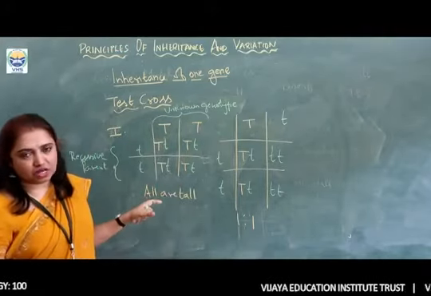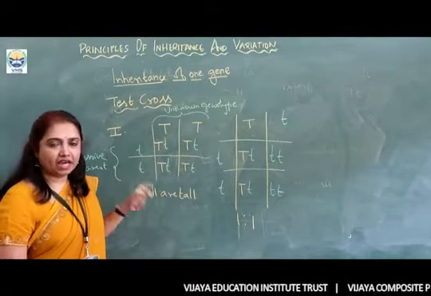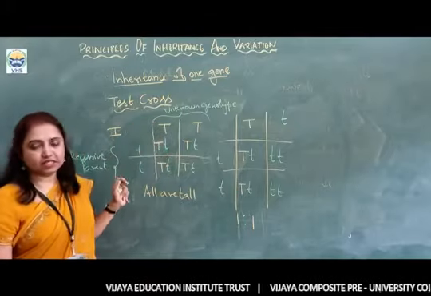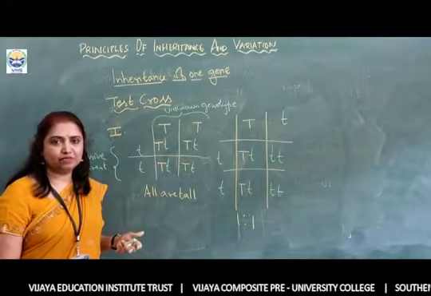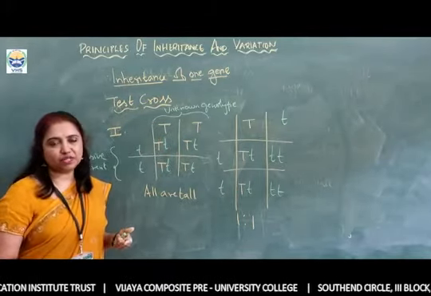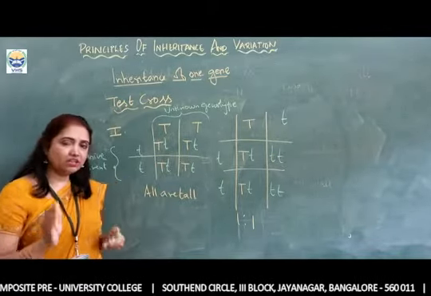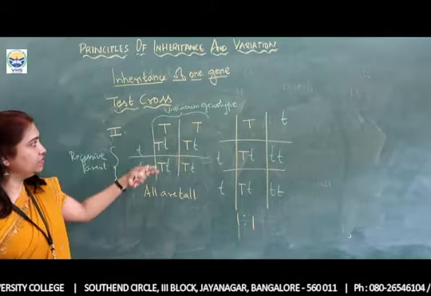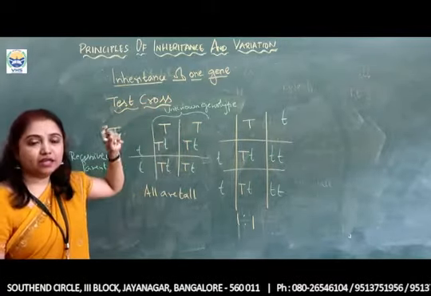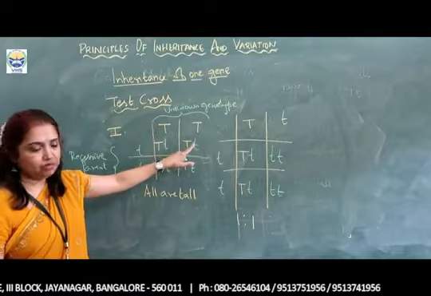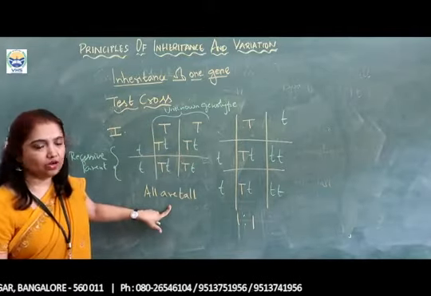And this ratio is observed for whatever character Mendel has considered. Either it may be the height of the stem, in the textbooks they have given the flower color, or we may take the position of the flower. Whatever character we take, if the plant has a similar genotype, then all the plants will be tall.